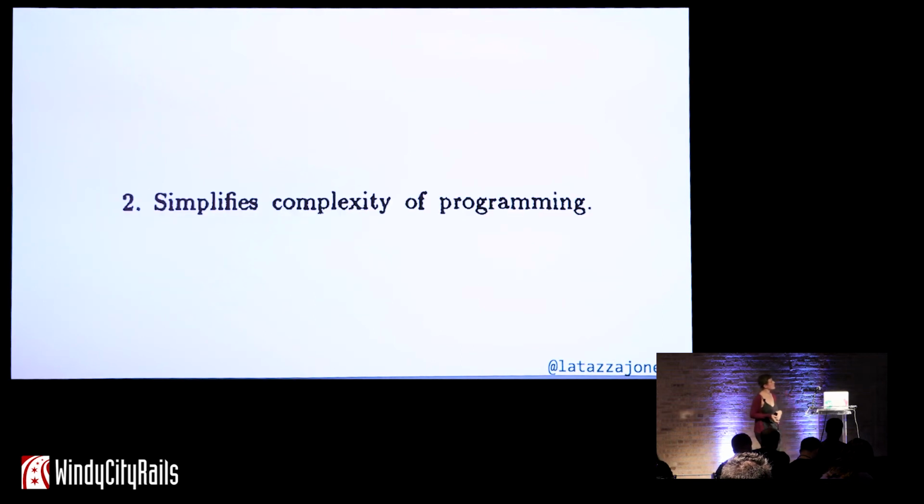So the other thing it does is it simplifies the complexity of programming. When I read this on first read, I fully expected the next paragraphs to explain in-depth technical detail of how it does this and prove that it does this, and the paper doesn't do that at all. In fact, it basically just said, yo, it's more fun and easier to program when you use the law.